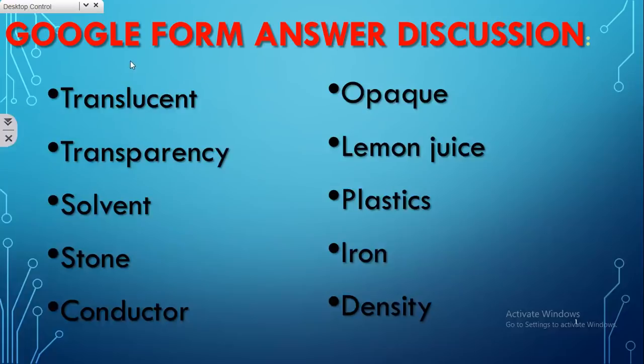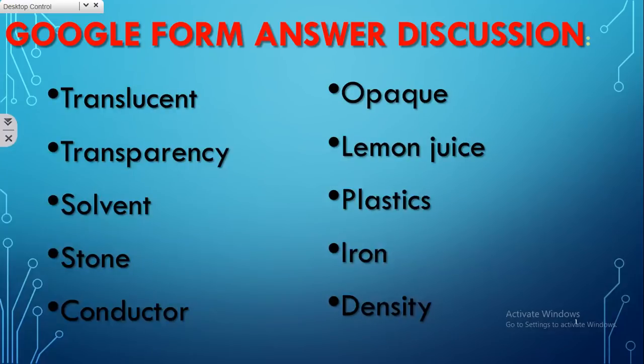And the answers are translucent, transparency, solvent, stone, conductor, opaque, lemon juice, plastics, iron and density. Moreover, you gave correct answers but were a little confused with question number 5, and the question was: copper is a dash. Copper is a good conductor of electricity and it is even used for making electric wires.